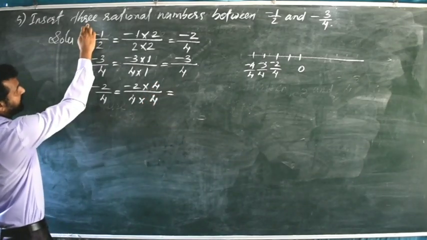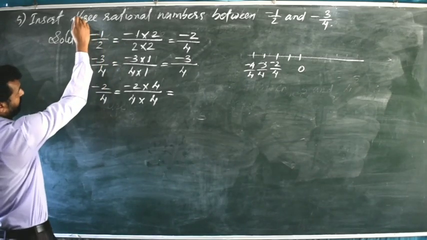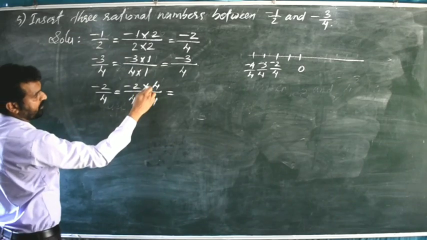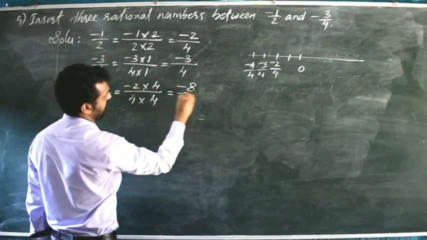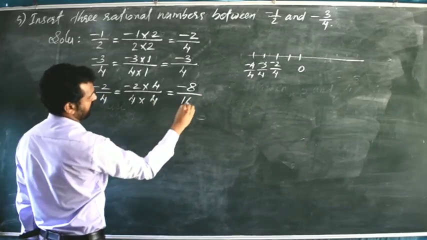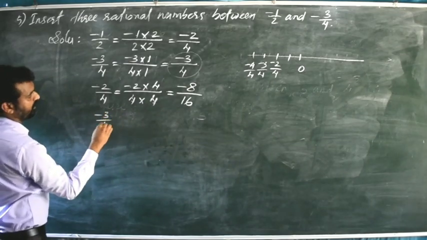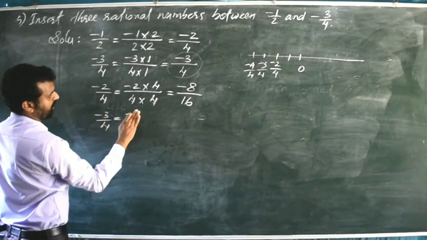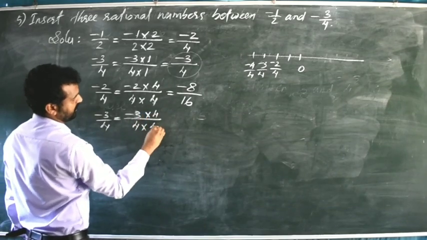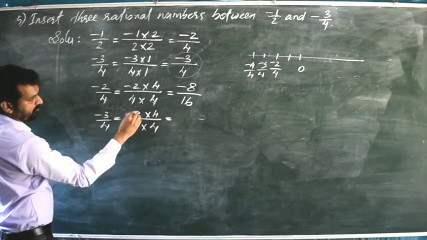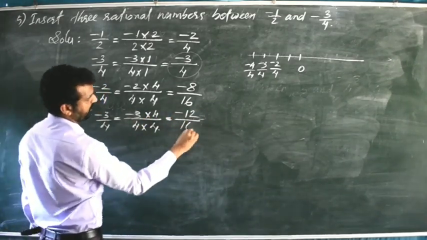Because we want to find out 3 rational numbers between minus 1 by 2 and minus 3 by 4. Therefore, 3 plus 1, that is 4, I have multiplied in the numerator and denominator. Minus 2 into 4, that is minus 8, divided by 4 4s are 16. Now take this second rational number, that is minus 3 by 4, and here also we will multiply by 4 in the numerator and denominator. So we will get the answer minus 3 into 4, that is minus 12, divided by 4 4s are 16.